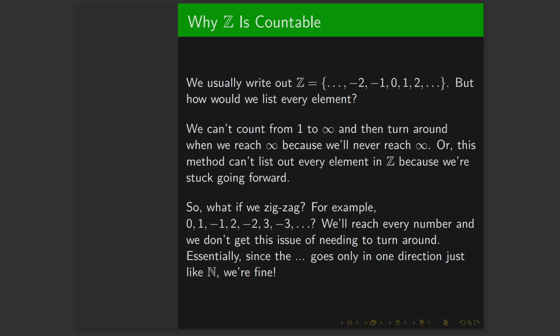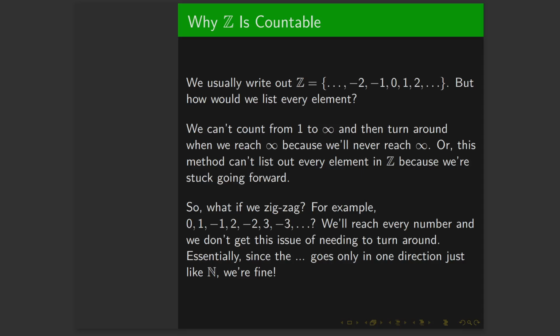So maybe you're like, what if we zigzag? So we start at 0, then 1, then -1, then 2, then -2, then 3, then -3, then 4, and so on and so forth. Well, then yeah, we will reach every single number, and we don't ever have this issue of turning around. For example, if you want the number -1,000,000, well then if you just wait long enough and you list out a new element every second, then after enough time you'll eventually get to -1,000,000. After an infinite amount of time, we should be able to reach everything.